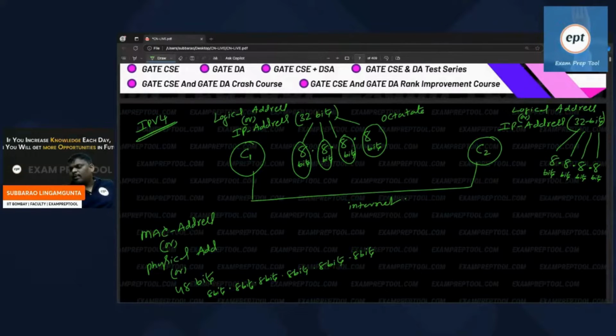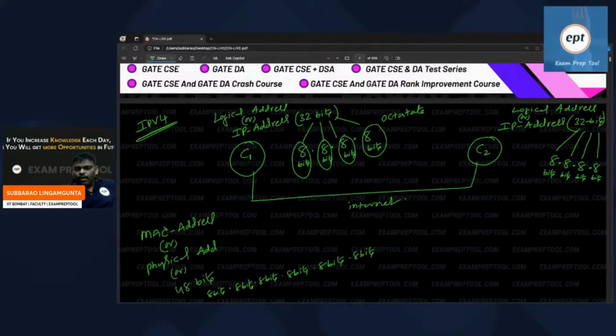That is one drawback. And it is a bigger size also, 48 bits. In terms of size also, MAC address is the bigger number. And it belongs to hardware level. Hardware level things may not be a good idea.